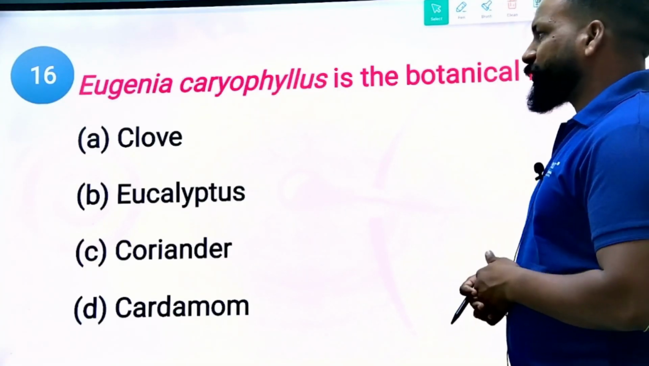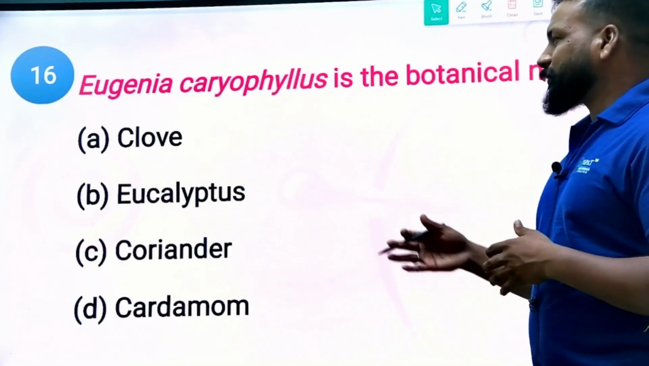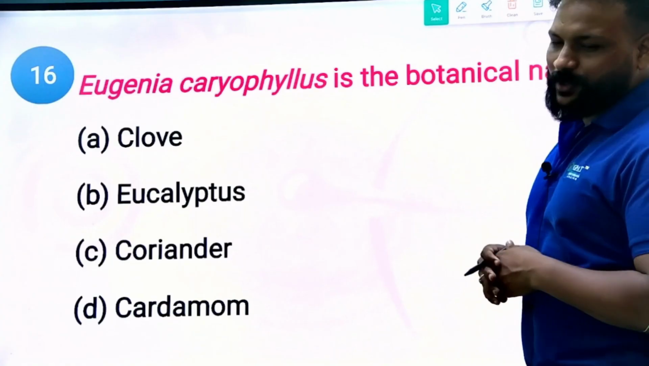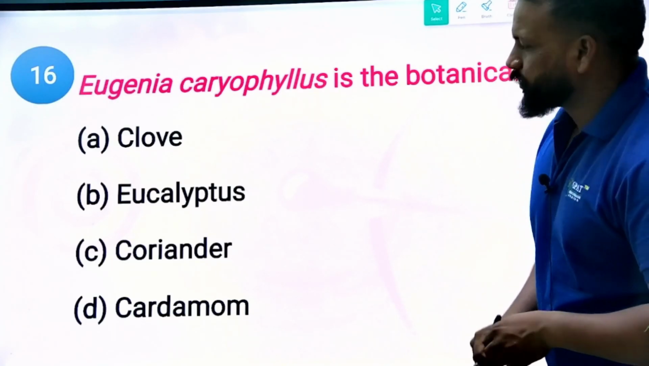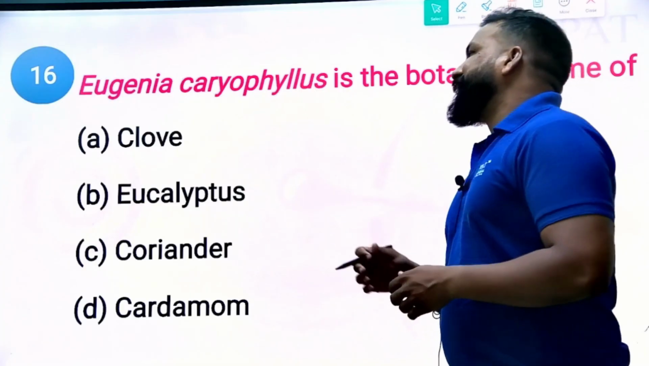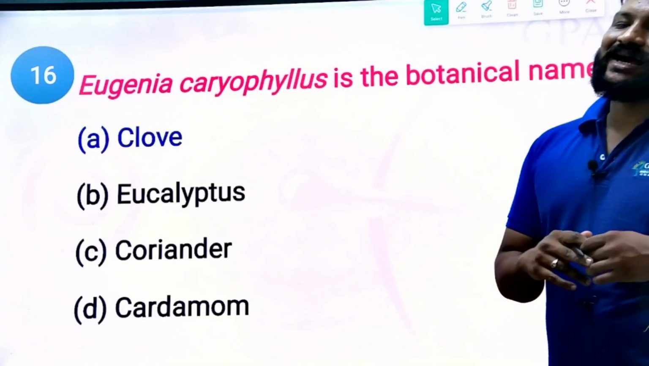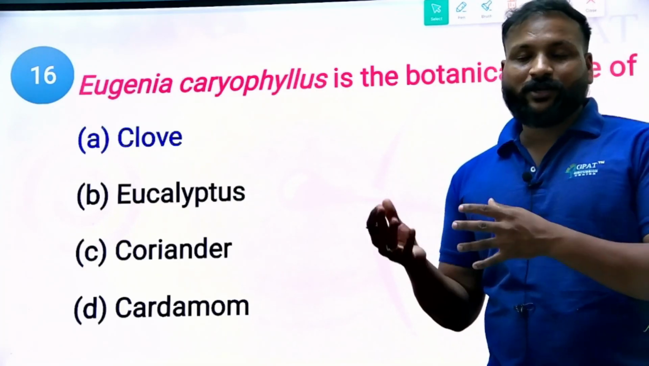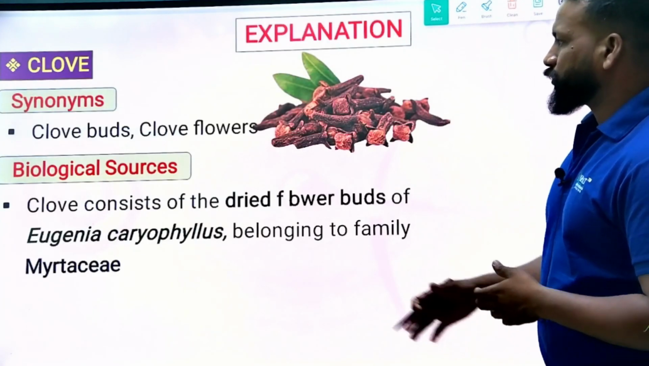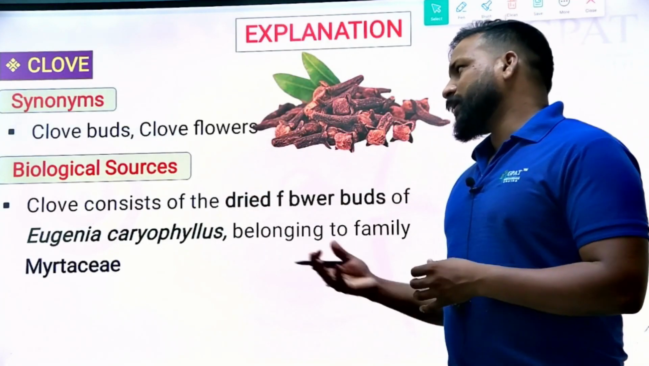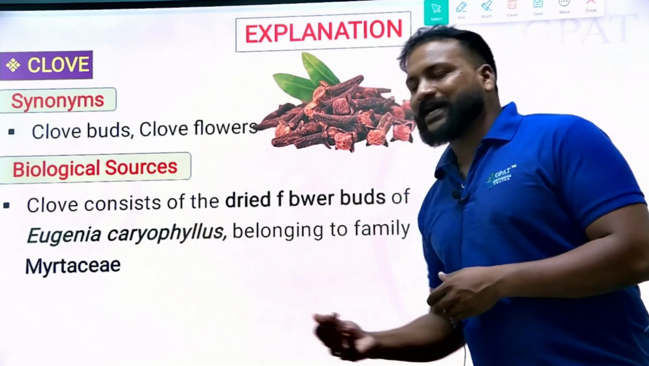So what is the botanical name? Eugenia caryophyllus is the botanical name of which of the following? Clove, eucalyptus, coriander, and cardamom. Obviously, it is undoubtedly option A, clove. It has the botanical name Eugenia caryophyllus. Okay, fine. So clove buds, or clove flower buds, are obtained from the dried flower buds of Eugenia caryophyllus.